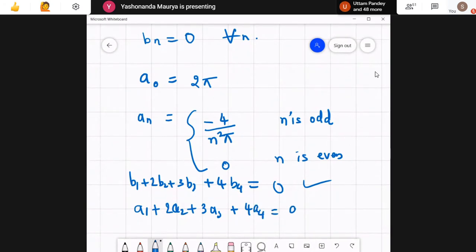Whether this is equal to a0 or not. Okay, this is 0, just now we have found out, and this is 0. So we need to substitute the values of a1 and a2 and compare it with a0. Now see over here, pi is coming in the denominator here, and this pi is coming in the numerator. Then definitely this is also not true. Okay, so this statement is false and this statement is true. Accordingly, we have to choose the option.